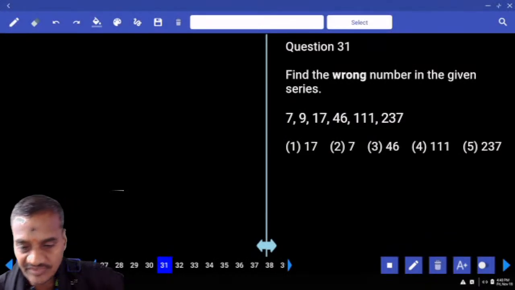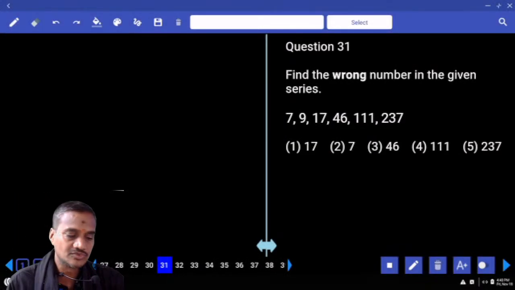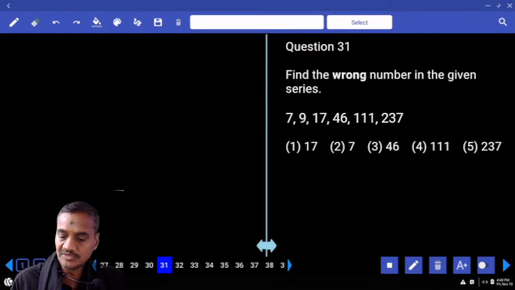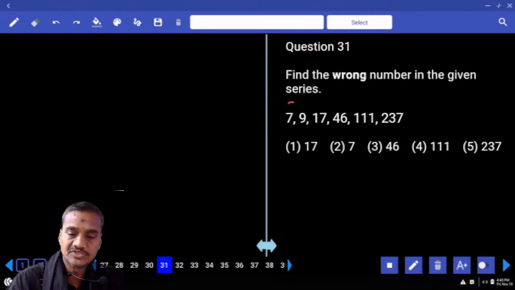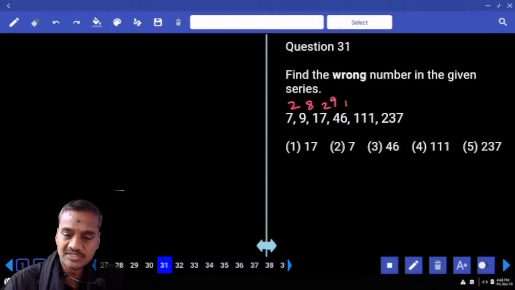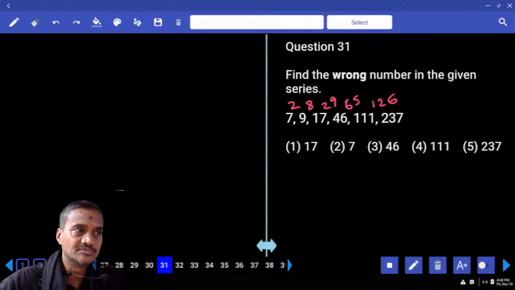Now if you observe here: 7, 9, 17, 46, 111 and 237. Tell me how to represent this. Now the difference is how much? 7 and 9, the difference is 2. 9 and 17, the difference is 8. 17 and 46, the difference is 29. 46 and 111, the difference is 65. And next, the difference is 126.